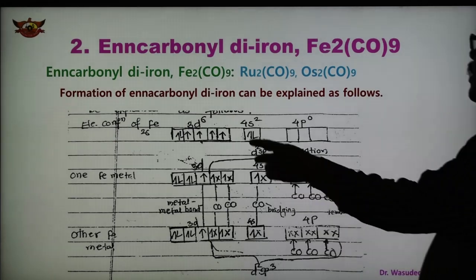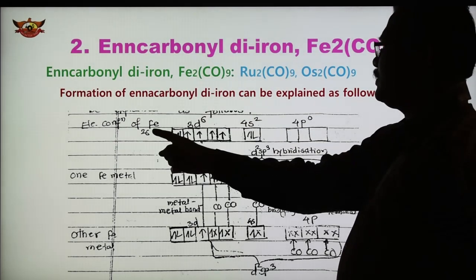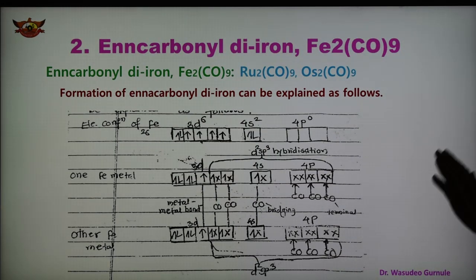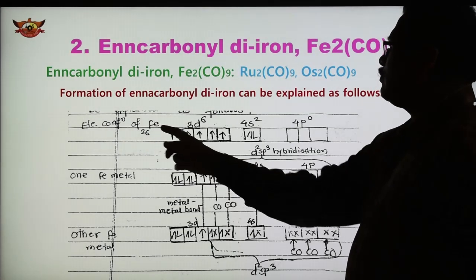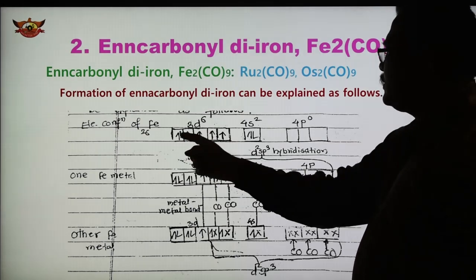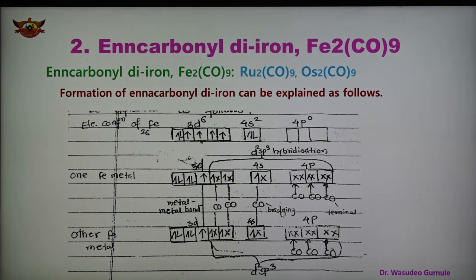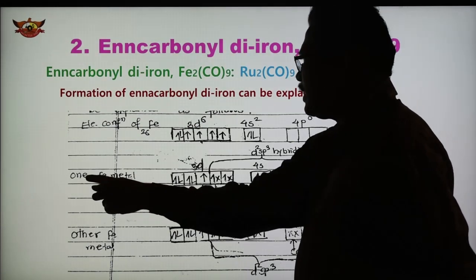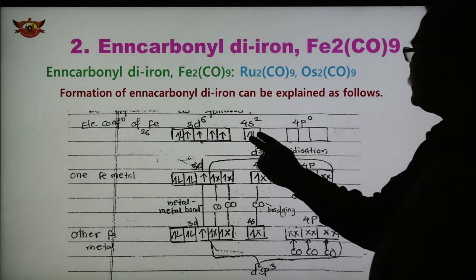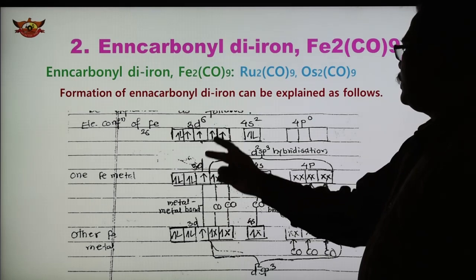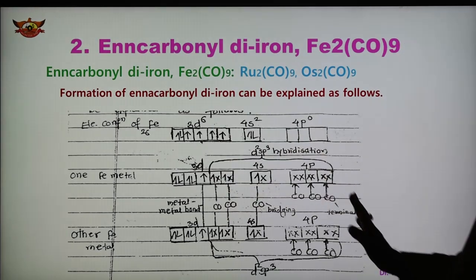In this case the metal is Fe, atomic number 26. So the electronic configuration of Fe in the ground state is argon 3d6 4s2. In the ground state, Fe has atomic number 26 and the configuration is 3d6 4s2. So 3d6 has 5 and this 6th electron, and 4s has 2 electrons. After the rearrangement, the configuration of one iron metal is shown here. This orbital is made vacant and these 2 electrons are shifted here. So here they are paired, and these 3 unpaired electrons remain as they are.